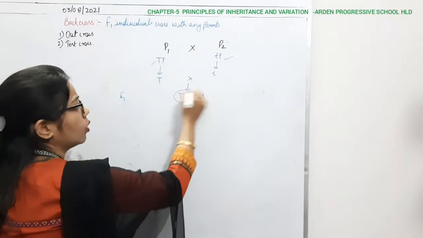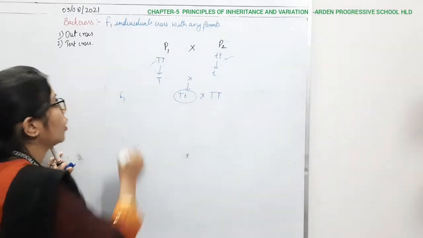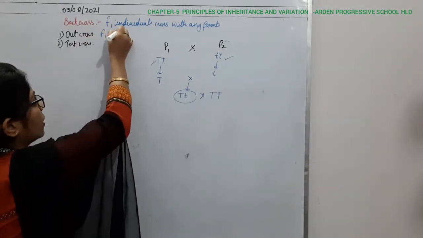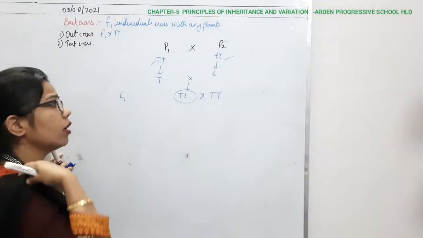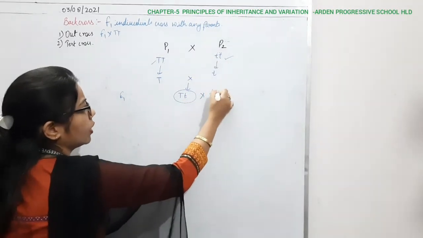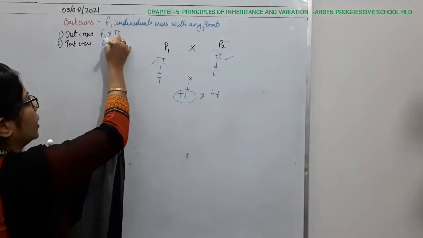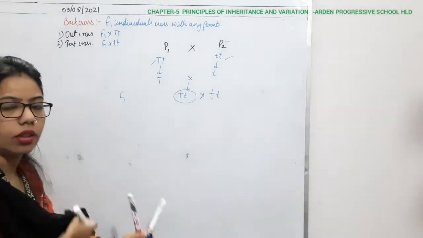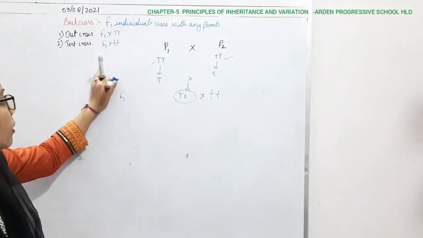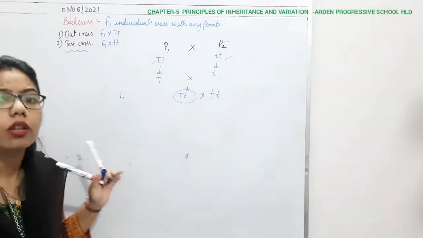So whenever we are crossing the F1 with the dominant parent, what will you call it? You will call it the outcross method. And whenever we are crossing this F1 with the recessive parent, it is known as the test cross. So I'm writing here, F1 with the recessive one. This is the difference between the outcross method and the test cross method, and importantly you have to understand this test cross method and what its role is here.